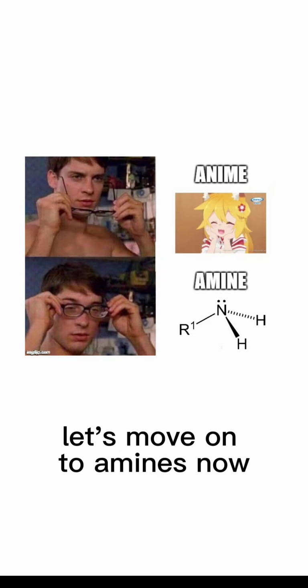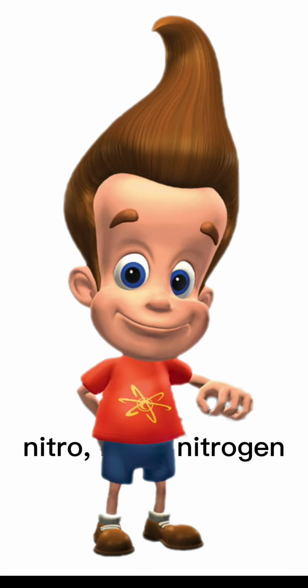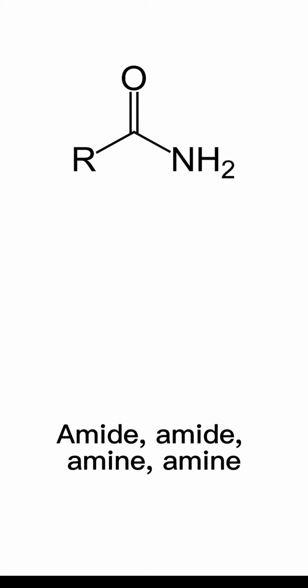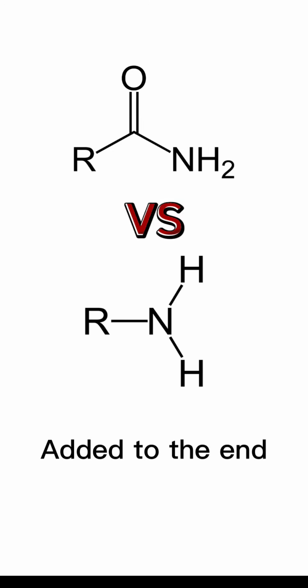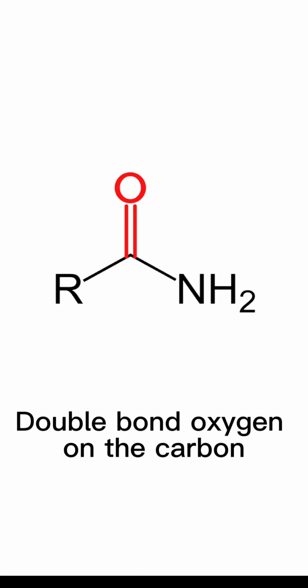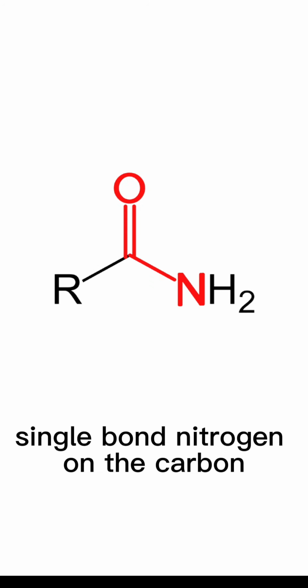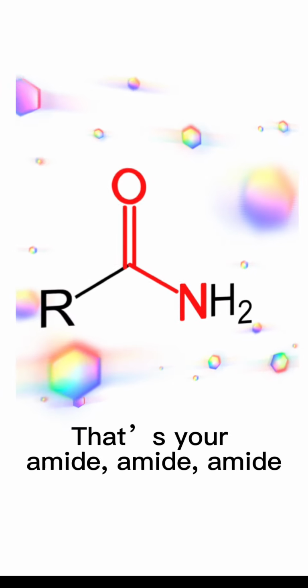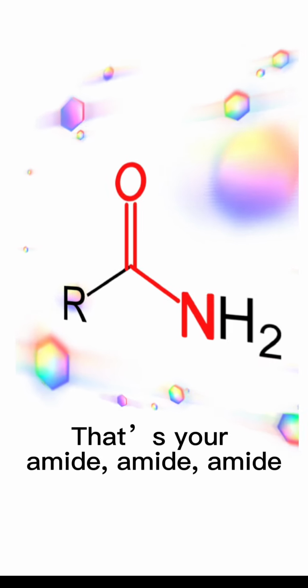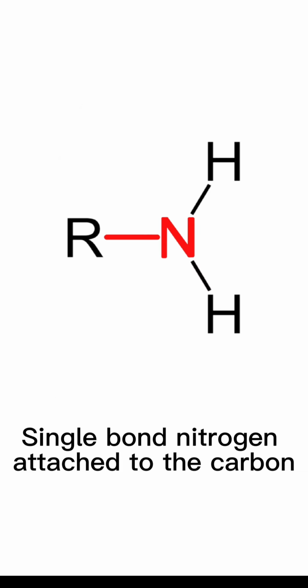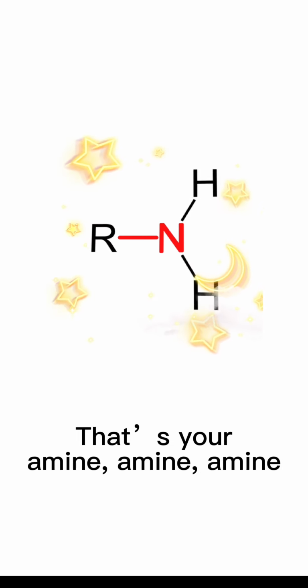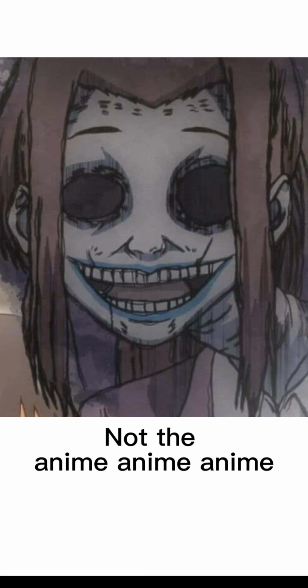Let's move on to nitrogen groups. Amide, amine. Amide is added to the end. Double bond oxygen on the carbon, single bond nitrogen on the carbon. That's your amide. Single bond nitrogen attached to the carbon, that's your amine. Not the anime.